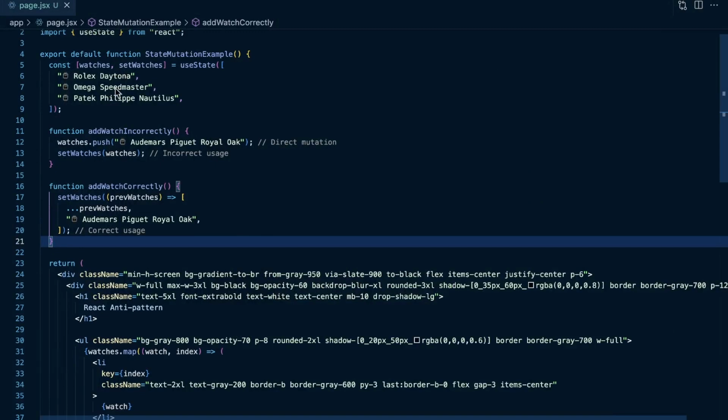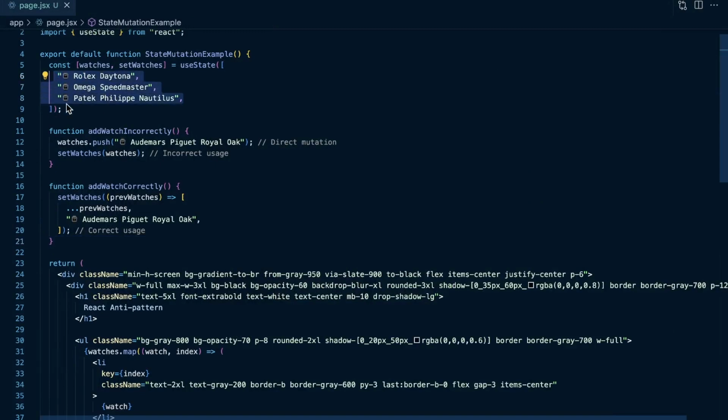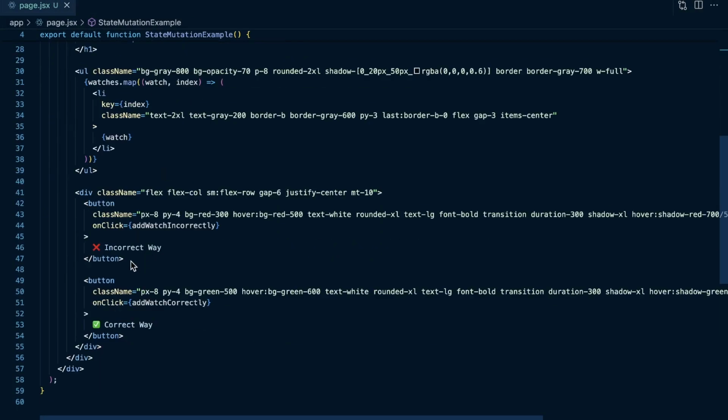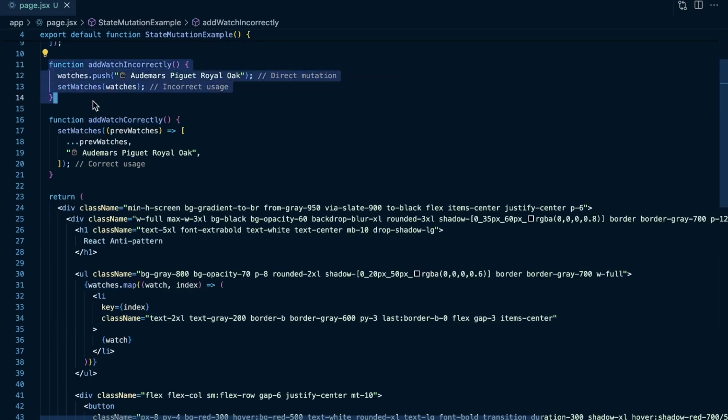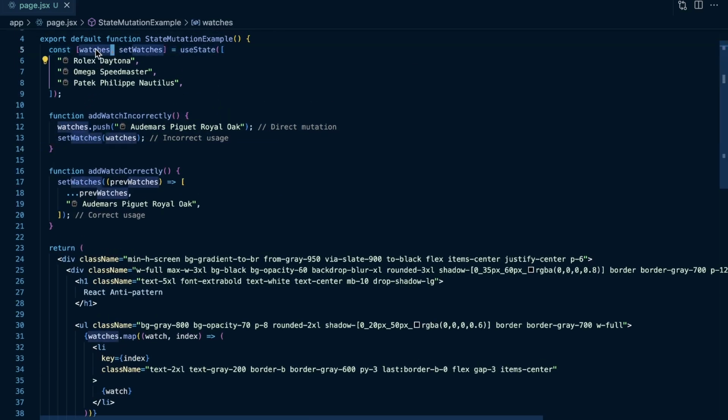And what you'll see here is I have my initial state of the first 3 watches in the list. But when I click on this incorrect button here, it's going to call this add watch incorrectly function, which is this function right here. What it does is it has this watches piece of state, and then it just pushes a new watch to that piece of state, and then it calls set watches with the watches. And what this effectively does is it technically adds a watch to your watches piece of state, but when you set your watches here to trigger a re-render, it just sets it with its initial watches.